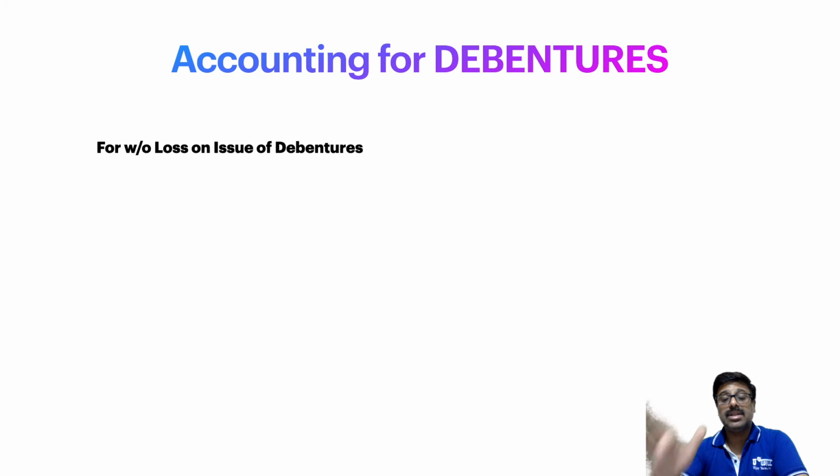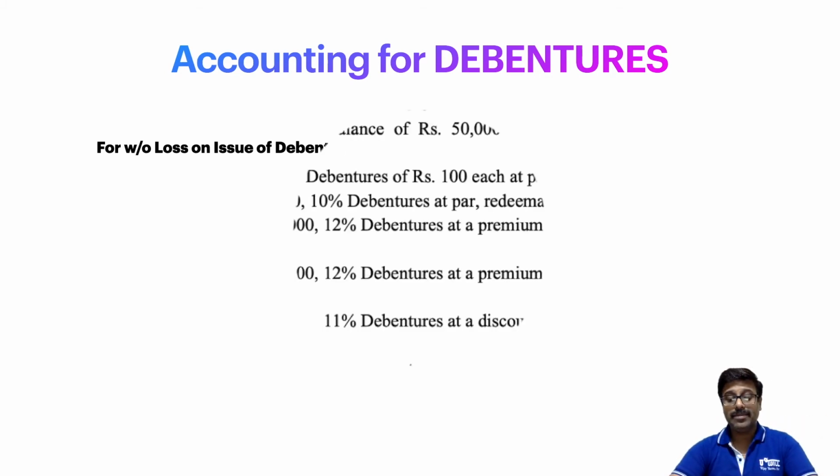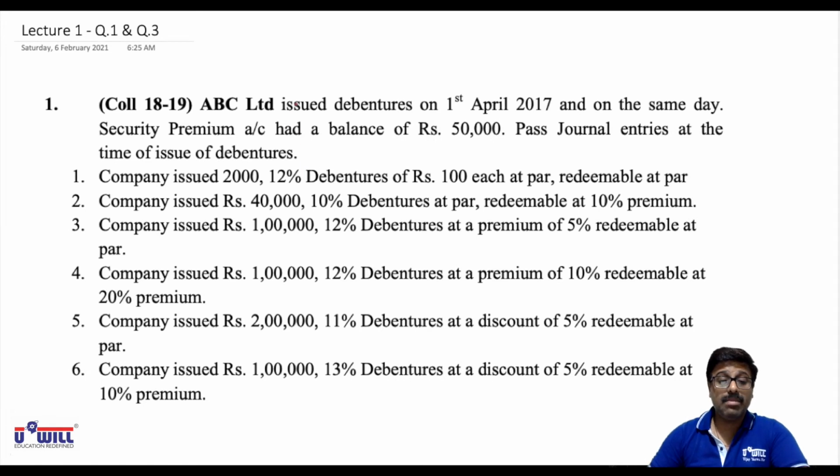Now let us practice with 2 practical questions related to this topic of issue and redemption mixed. Redemption's effect on issue. Take out your notebooks and take out question number 1 of your study material. Look at question number 1 of your study material, be attentive. ABC Limited issued debentures on 1st April 2017 and on same day, now this you mark it important and underline it, security premium account had a balance of rupees 50,000.